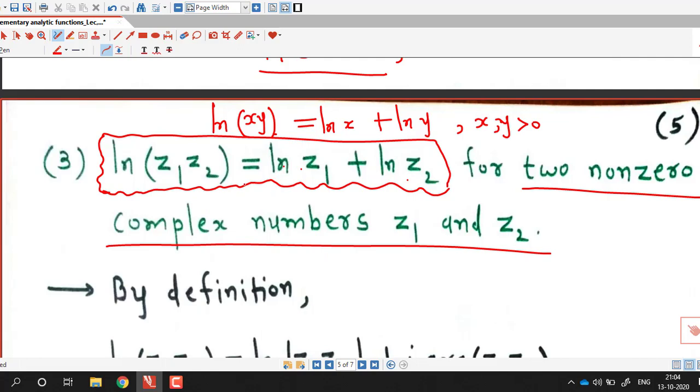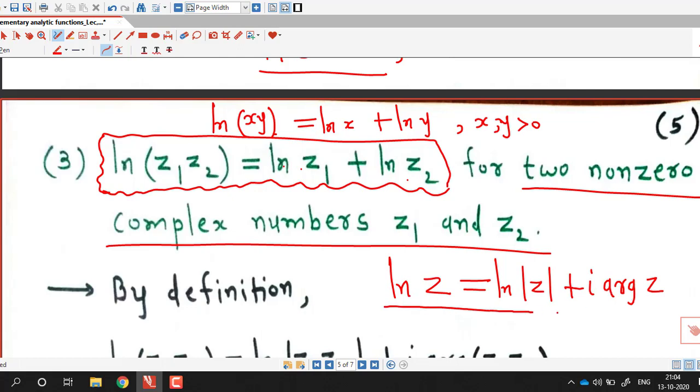Now we try to prove this. We start from left hand side. We use the definition of log z. Log z is log of mod z plus i into argument of z. So now we start by taking z equal to z1 into z2.